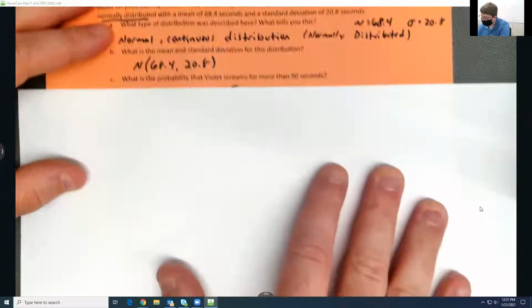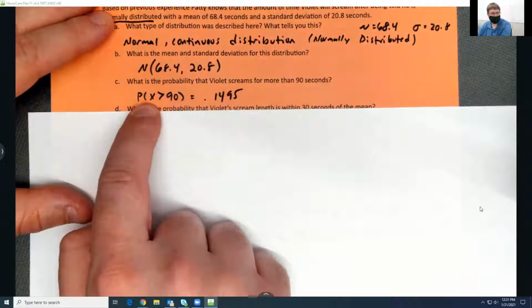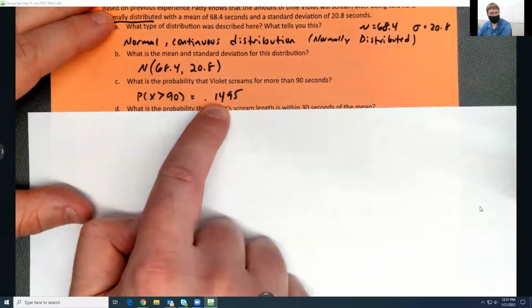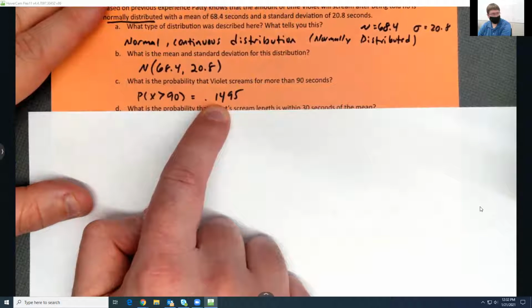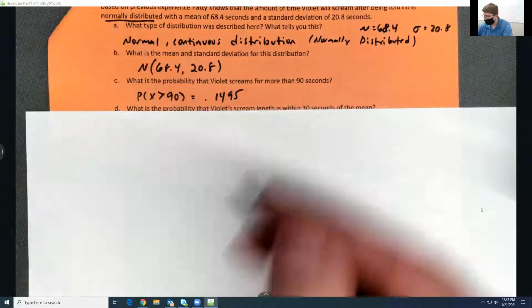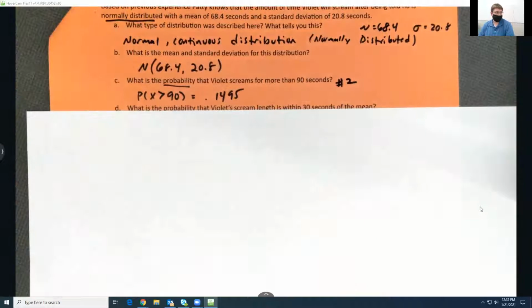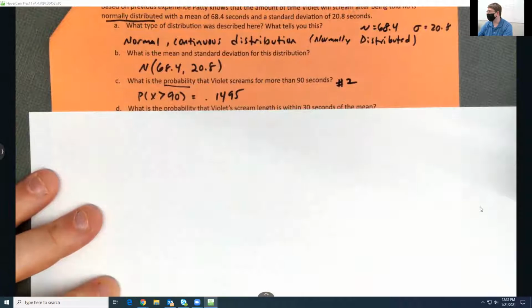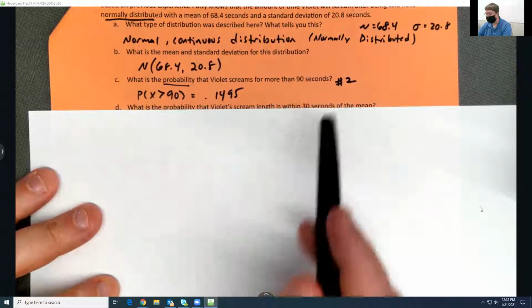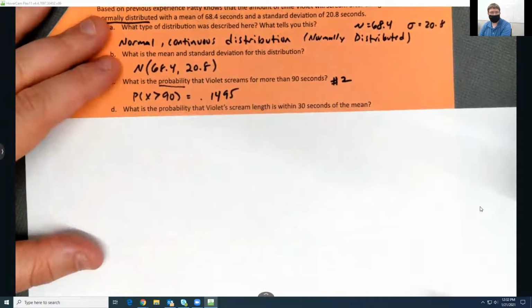Letter C, what's the probability that Violet screams for more than 90 seconds? So we have to write our probability statement that X is greater than 90, and we get the answer of 0.1495. If you didn't get this one, when you type it into your calculator, you have to use option number 2 because you're looking for the probability, and it's going to ask you for an upper or lower limit. This is your lower limit because every number is going to be greater than this, and then your upper limit is infinity, just in case you got stuck. So if you want to write on there, hey, this is an example of doing number 2, put the number there to help you remember.